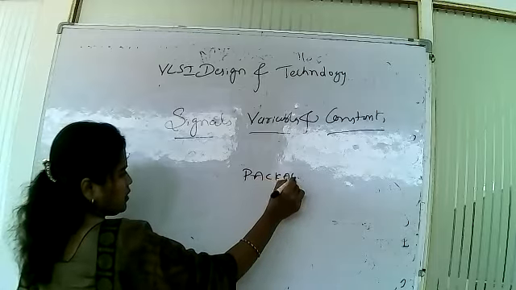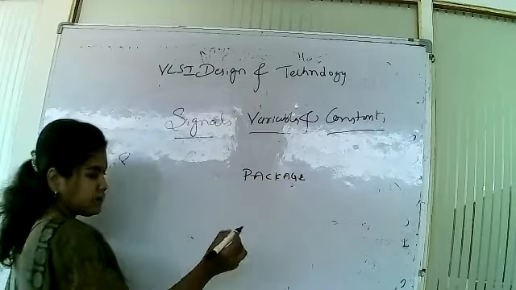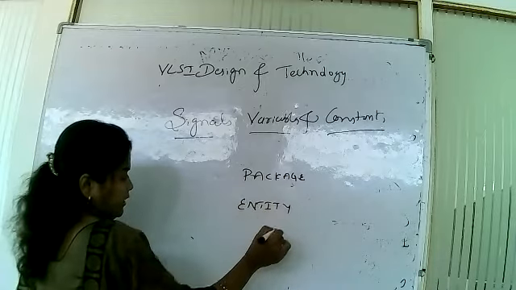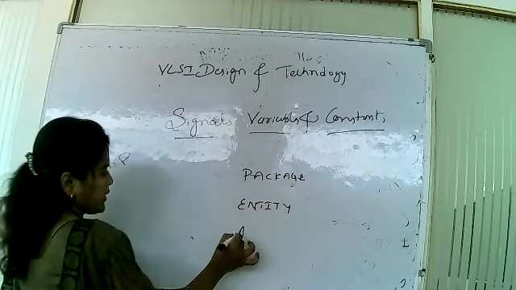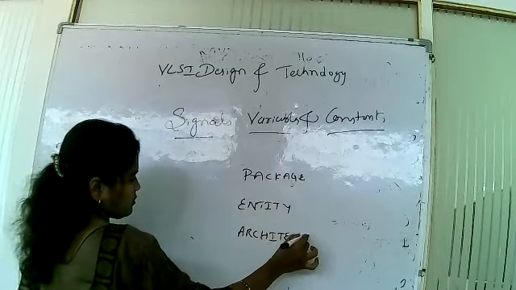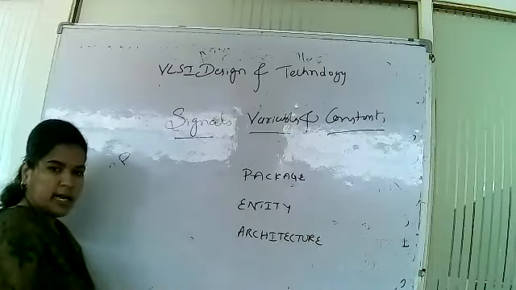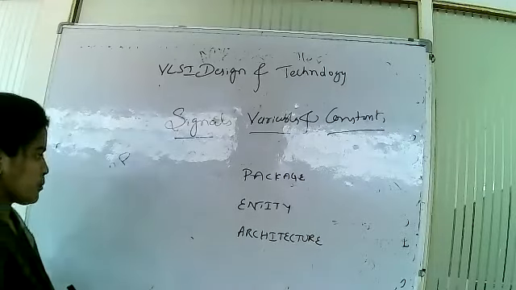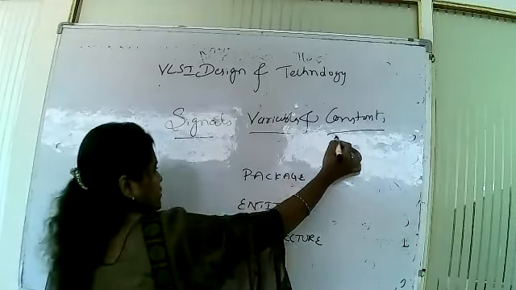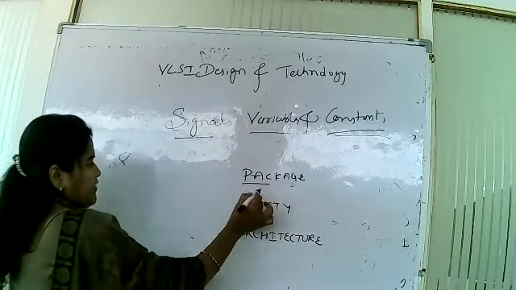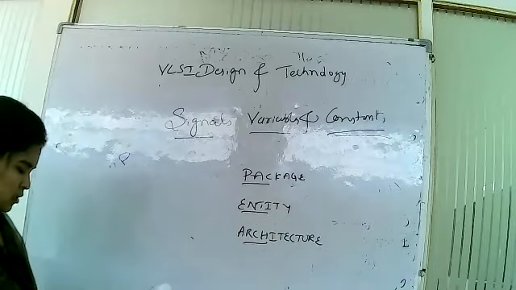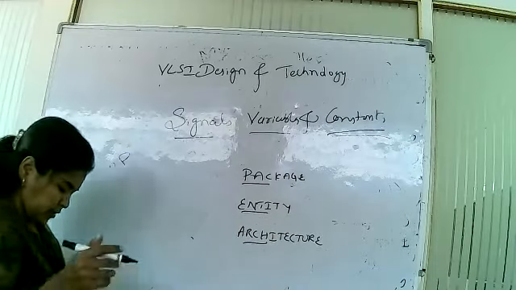First one is package, entity, and architecture. You have three sections: package, entity, and architecture. You can declare this constant anywhere in these: the package, entity, or the architecture.